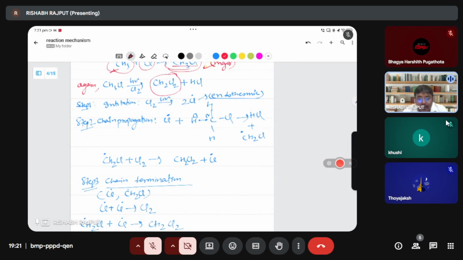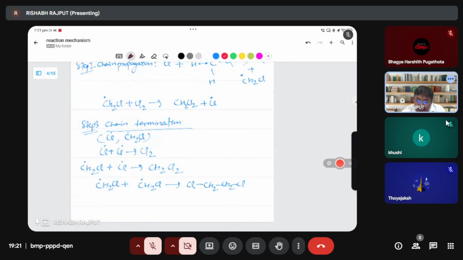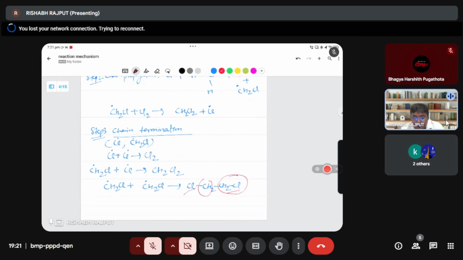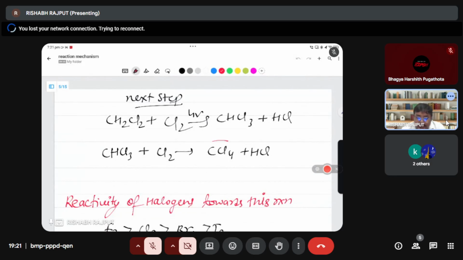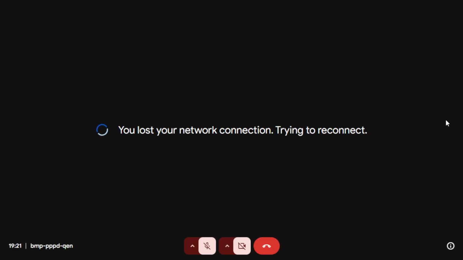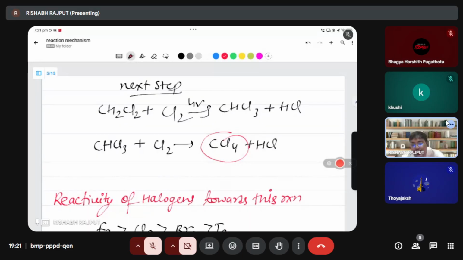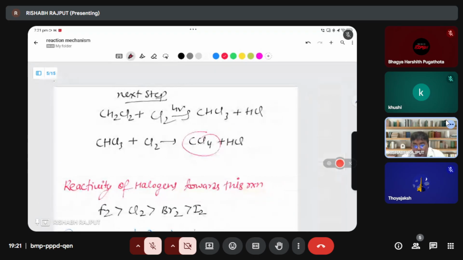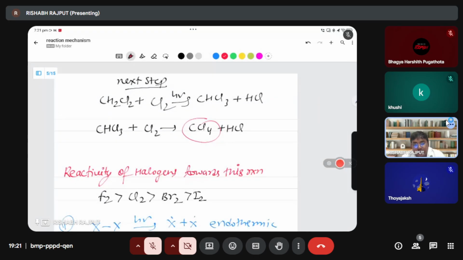I have already explained here how it is made, so I will not explain the process again. In the last, they will get the two carbon Cl compound, and this process will go until CCl4. If you control it, you can stop the reaction here only. If you do not control it, this process will continue to go on to here. Is it clear? This mechanism is very simple. It is not tough. It is related to class 11.